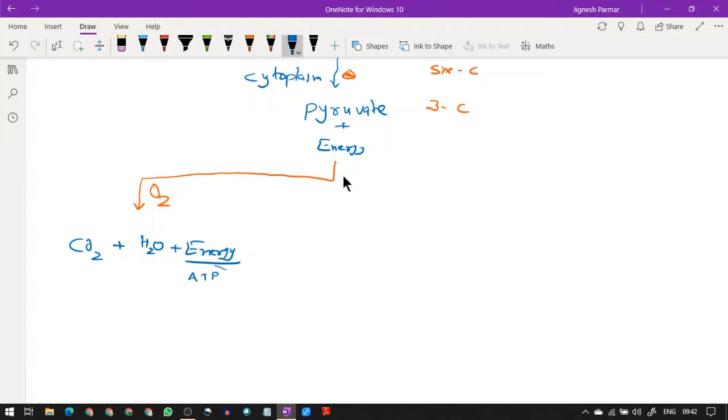આ સ્ટોર થાય. આ ATP ના ફોર્મમાં સ્ટોર થાય અને as and when we require, this energy is used up. Okay, એટલે આ જે પ્રોસેસ છે બેટા, this process takes place in the mitochondria.